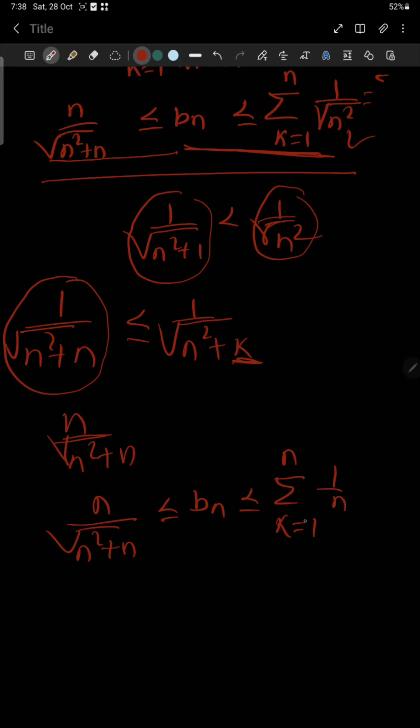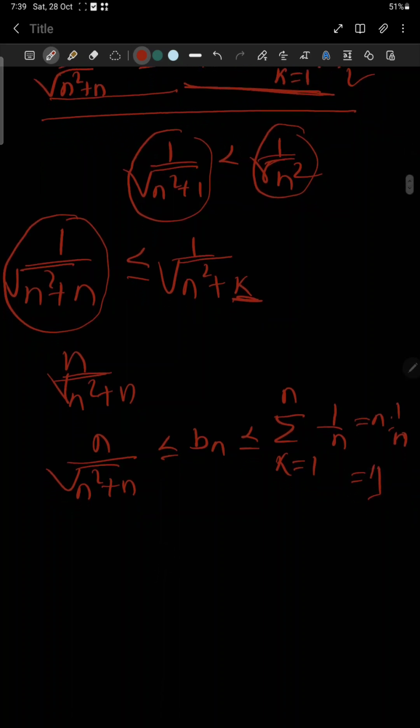If we add 1 by n, n times, it gives n into 1 by n, which is nothing but 1. So we get n by root over n square plus n less than or equal to Bn less than or equal to 1.